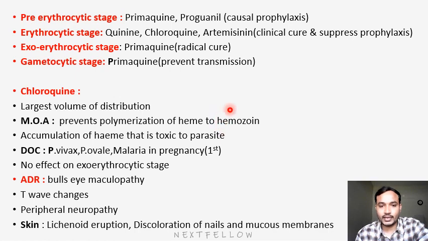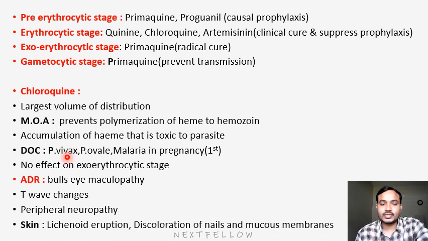Hemozoin is not toxic, but heme is, so there will be accumulation of heme, and this heme is toxic to the parasite, so it leads to killing of the parasite. The main mechanism of action is that it inhibits hemoglobin metabolism. So the heme from the hemoglobin molecule accumulates and is toxic to the parasite, so it kills the parasite.